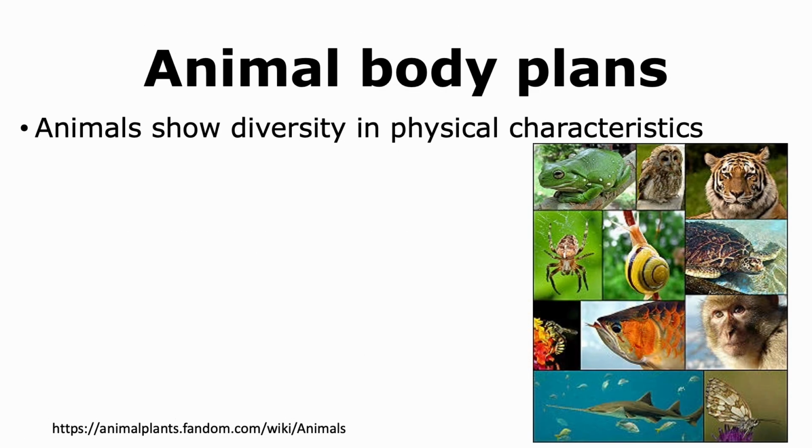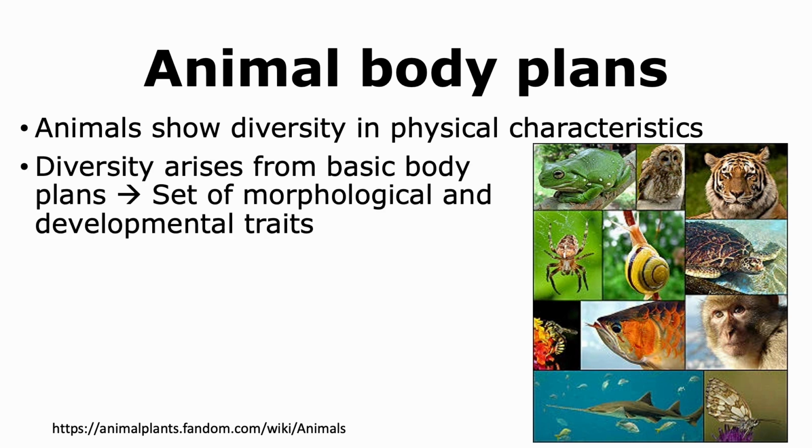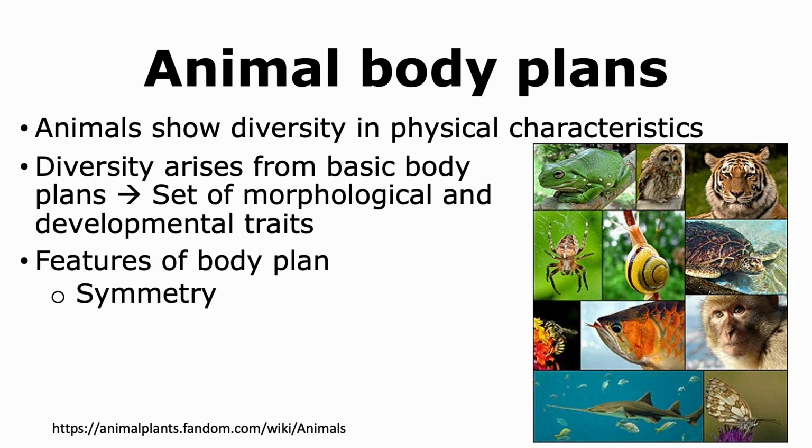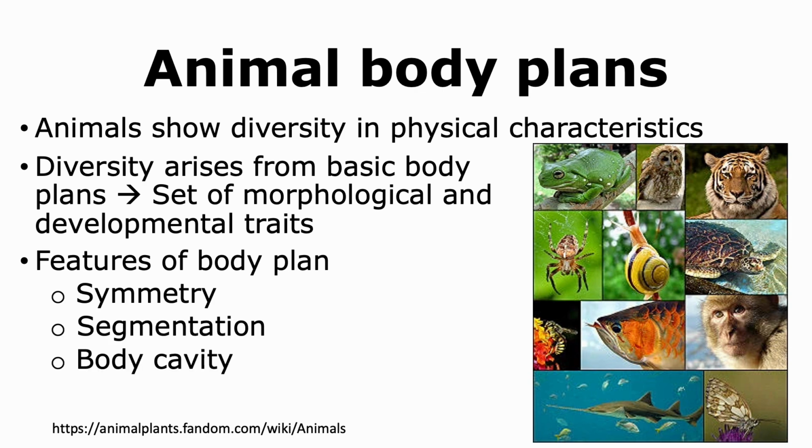The ability of animals to form tissues and organs allowed many different types of animals to form, and thus there is a good amount of diversity in the physical characteristics of animals. The diversity arises from the basic body plans found in animals, which are a set of morphological and developmental traits. Some features of a body plan include symmetry, segmentation, and body cavity.